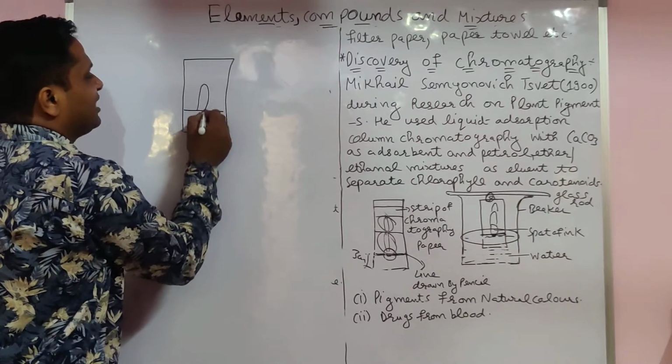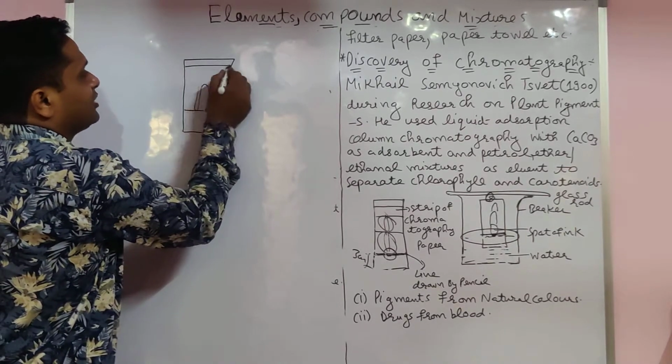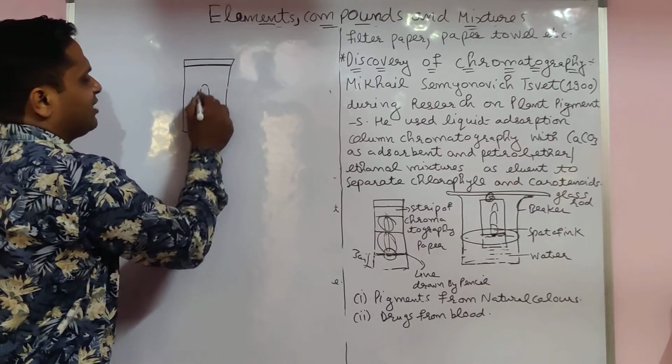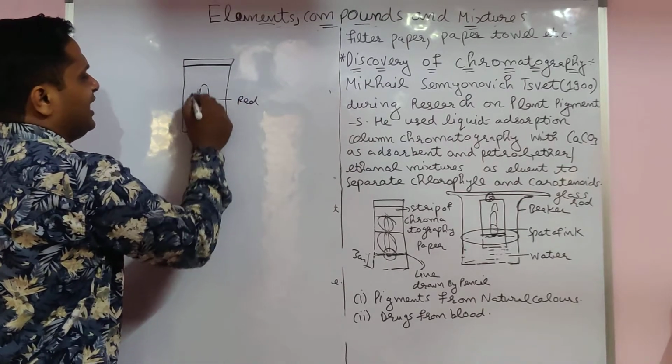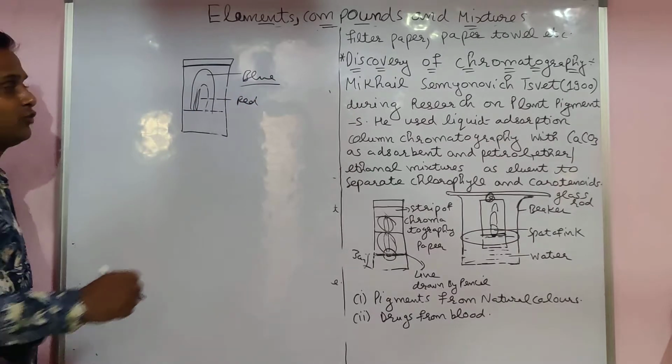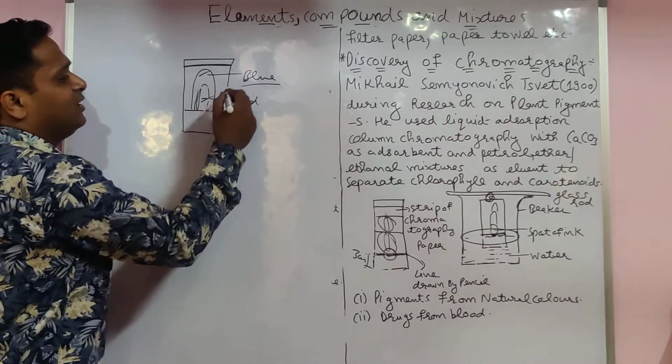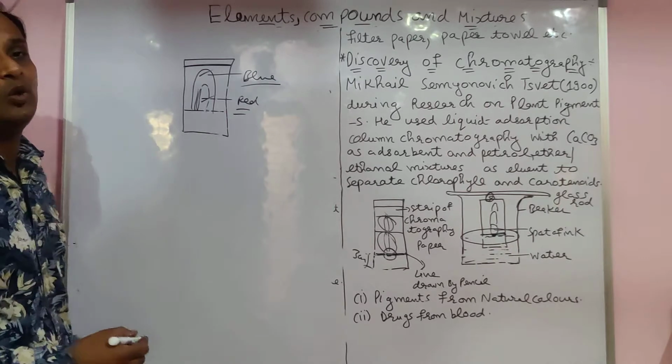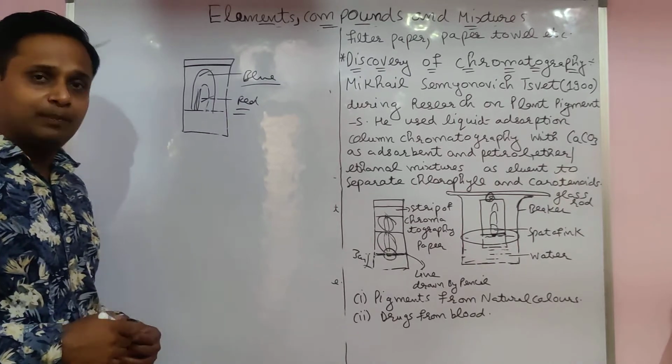For example, red color moves up to there, and for example the full solvent moves up to there. Red color moves up to here, and blue color moves up to here. So which one has more adsorption, blue or red? The answer is blue only.